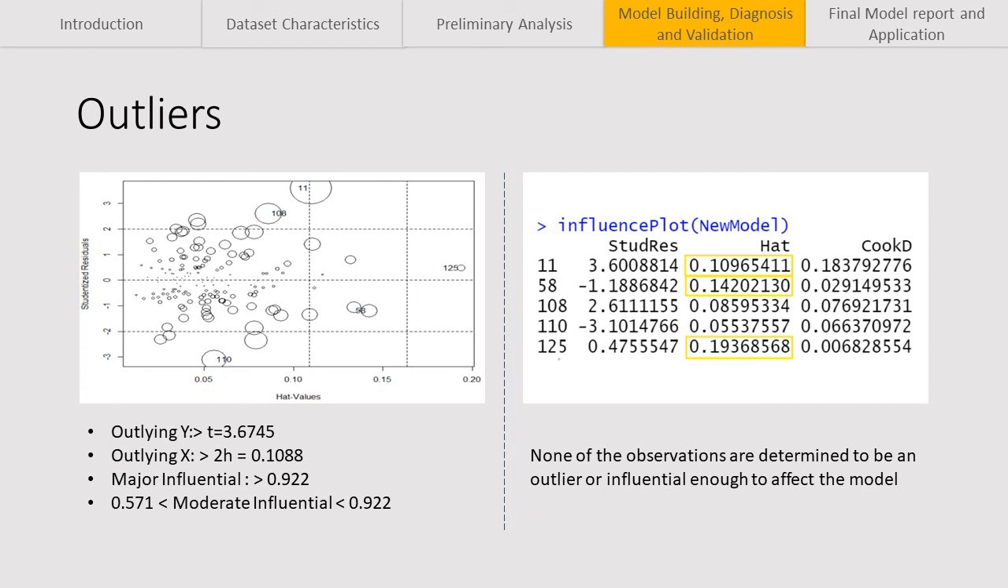Moreover, from the diagnostic plot, we can see how influential a point is by the size of the circle that represents it. To determine if an observation has little, moderate, or major influence on the model, we use the Cook's distance method. None of the observations met the criteria for either a major or moderate influential point. Therefore, we decided that none of the observations would be considered an outlier or influential enough to affect the decision of our final model.